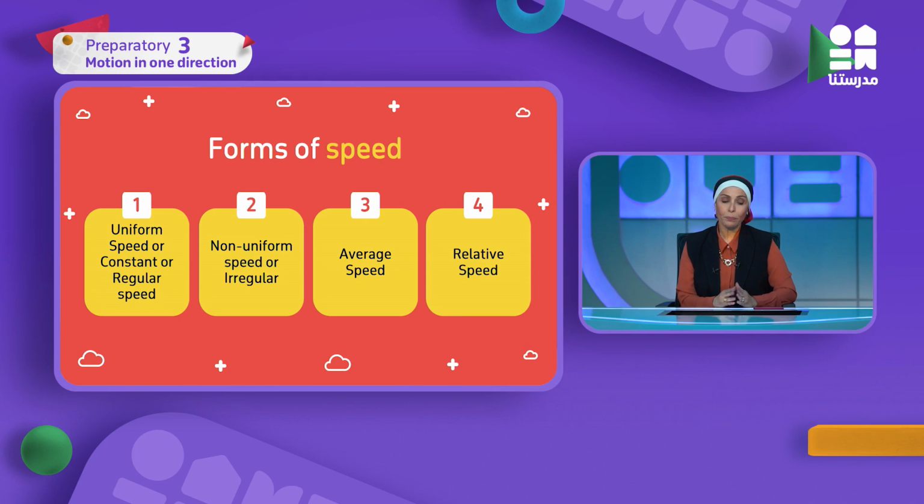Number two, non-uniform or irregular speed. Number three, average speed. And finally, relative speed. Today in this session we are going to discuss only two types of speed, which are uniform and non-uniform.